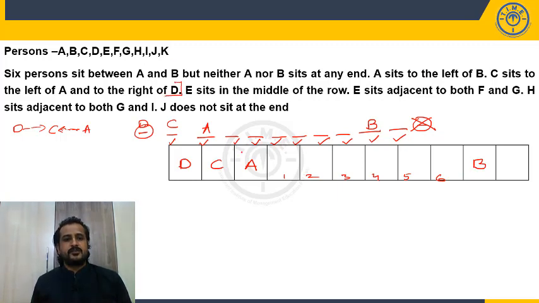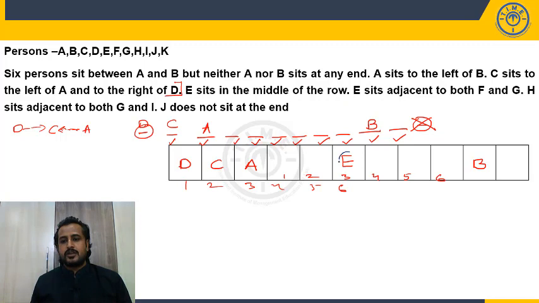Fine. Now what is given? Till here complete information is utilized. We have only one possibility. E is in the middle of the row. Middle of the row means out of the 6 positions, the 6th position from the left hand or right hand. So 1, 2, 3, 4, 5, 6th position. So this will be E's position. Right. Now what else is given? What is the next information? E sits adjacent to both F and G.